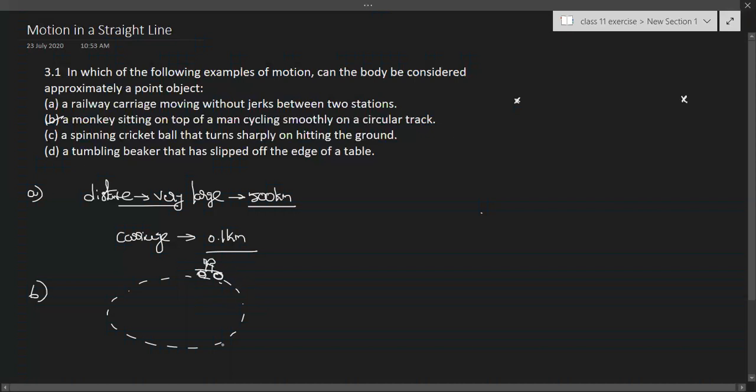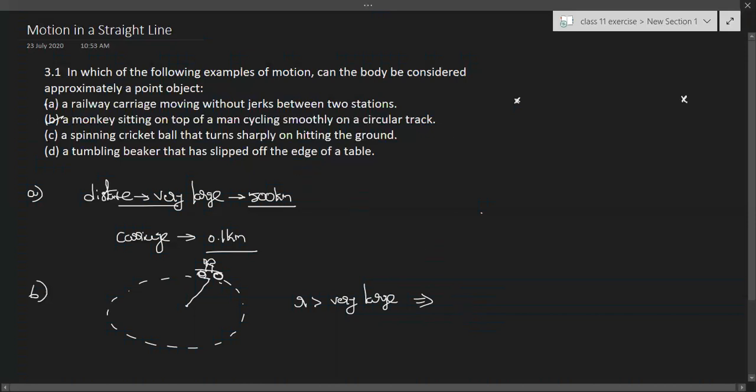He is cycling very smoothly on the circular path, meaning the radius is very large, then only he can cycle smoothly on the circular track. So the radius is very large. That implies if you compare the size of the monkey with the radius, I can say it is a point object.